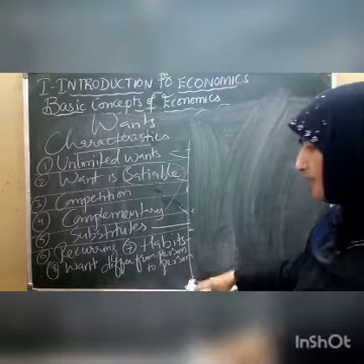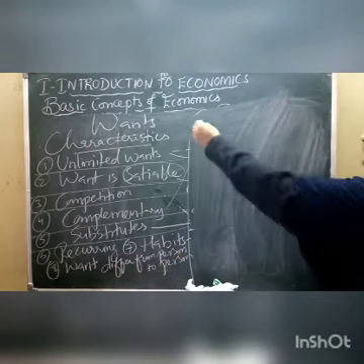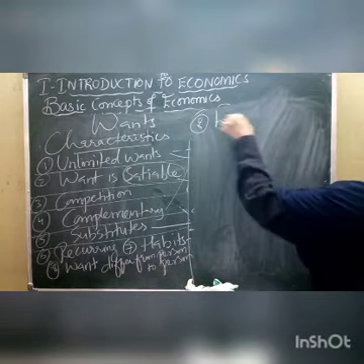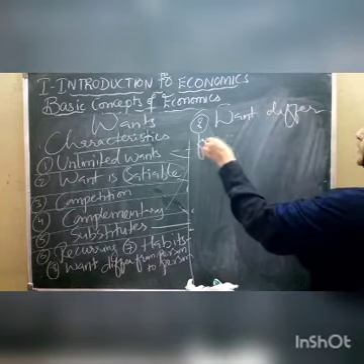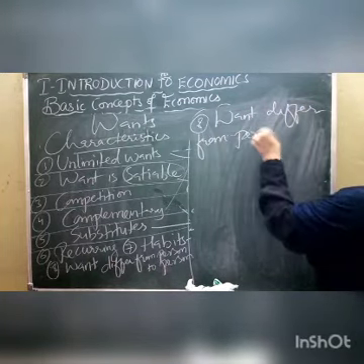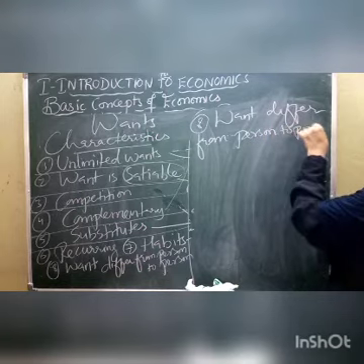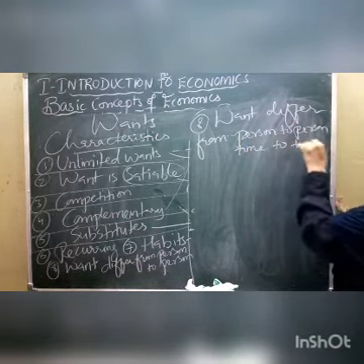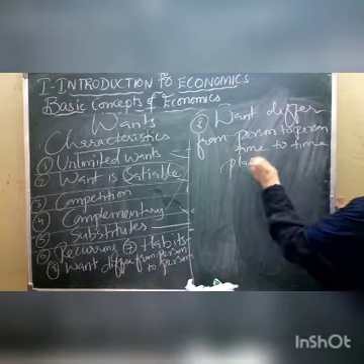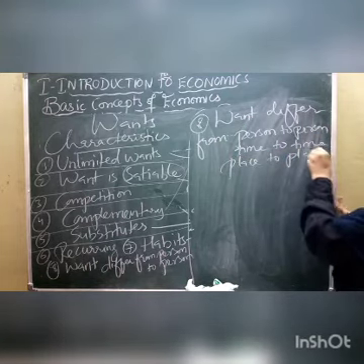Now, what is the last one we have? The eighth one is wants differ from person to person, from time to time, and from place to place.